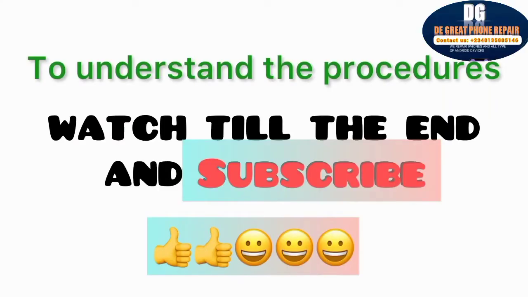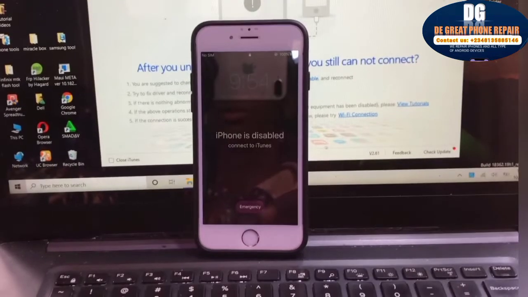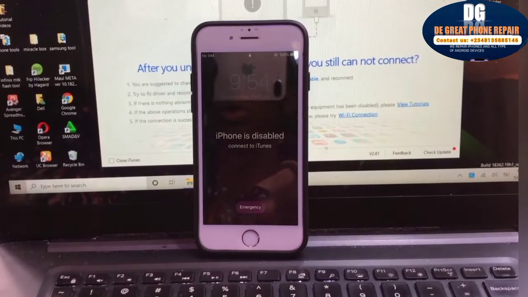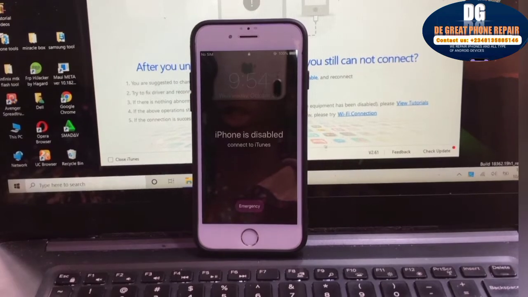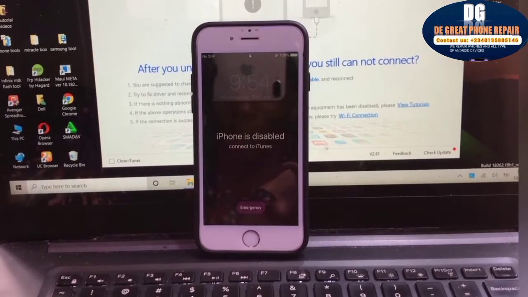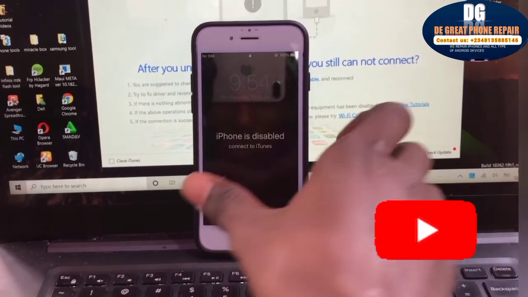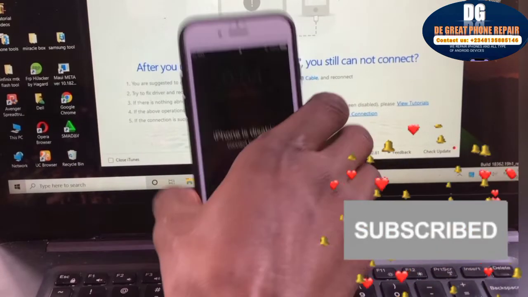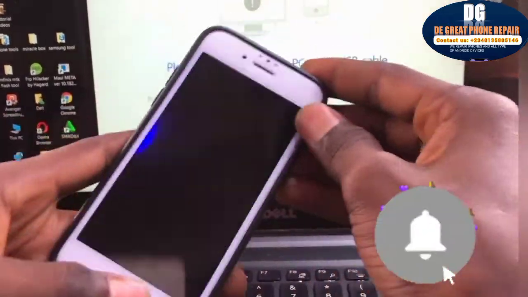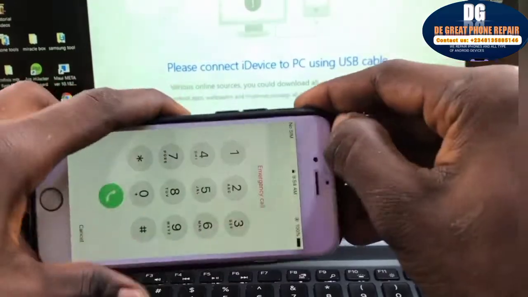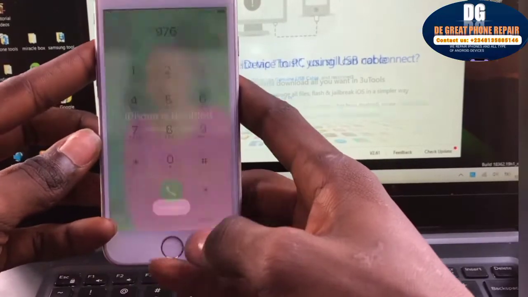Hi everyone, in today's video I will show you how to fix an iPhone disabled connect to iTunes, how to fix forgotten password, how to unlock an iPhone without password. This iPhone disabled is caused by too many inputs of different passwords. So in today's video I will show you how to fix it.